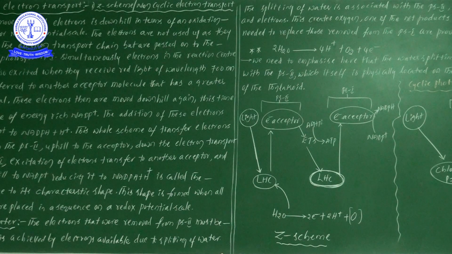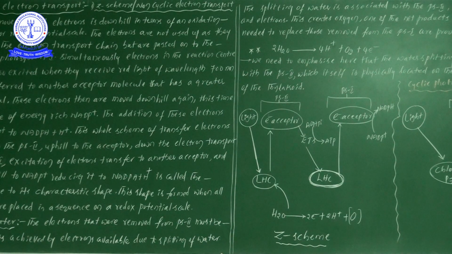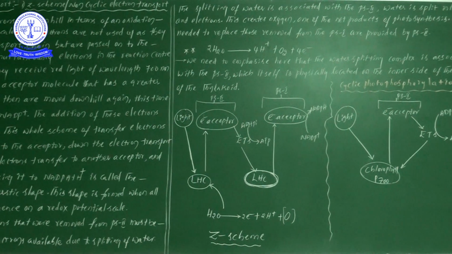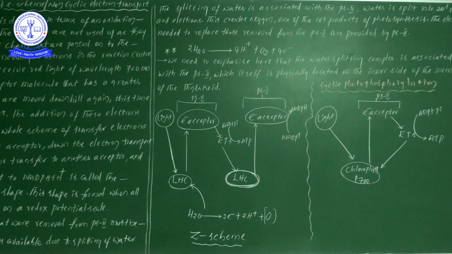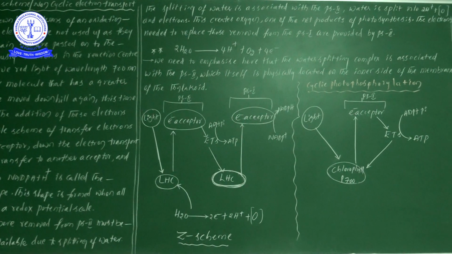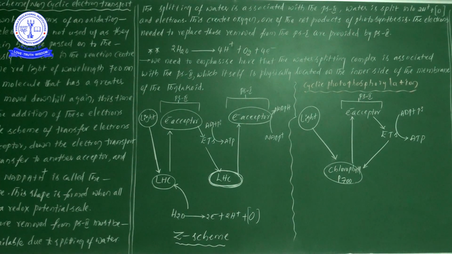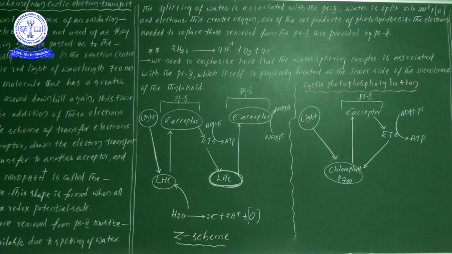Again, if PS2 has no electrons, the splitting of water takes place again, 2 electrons move towards PS2, and again from PS2 to PS1. Likewise, each and every time there is a splitting of water and 2 electrons are produced, and the electrons finally move towards PS1, and through a redox reaction are involved in the formation of NADPH.